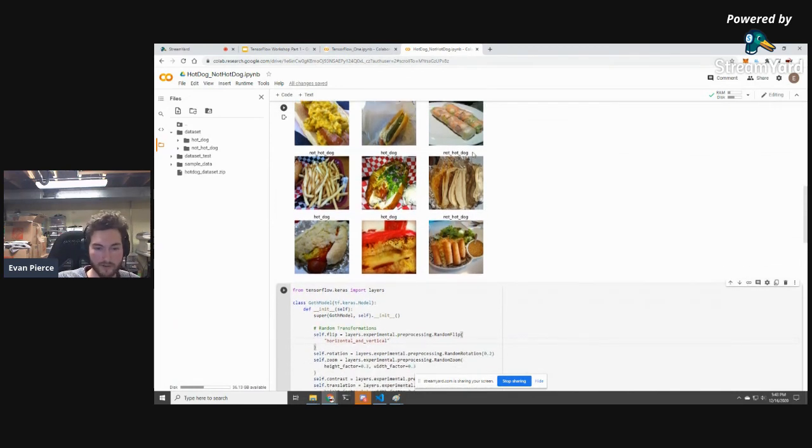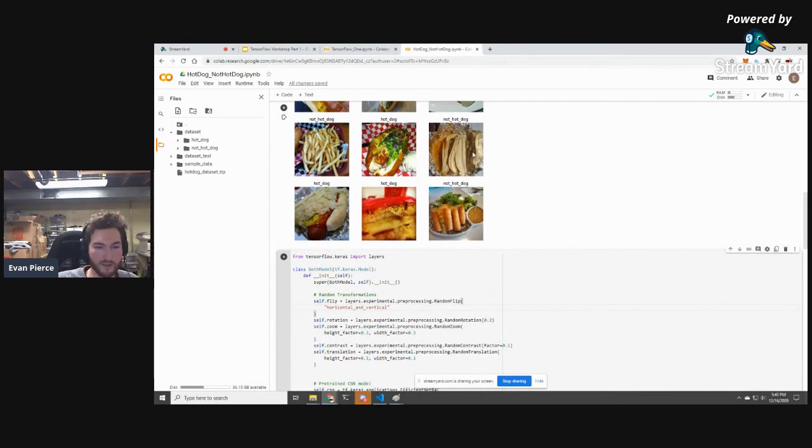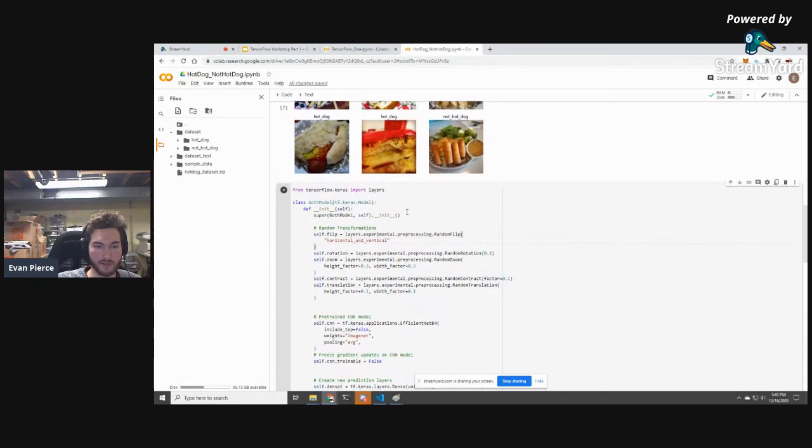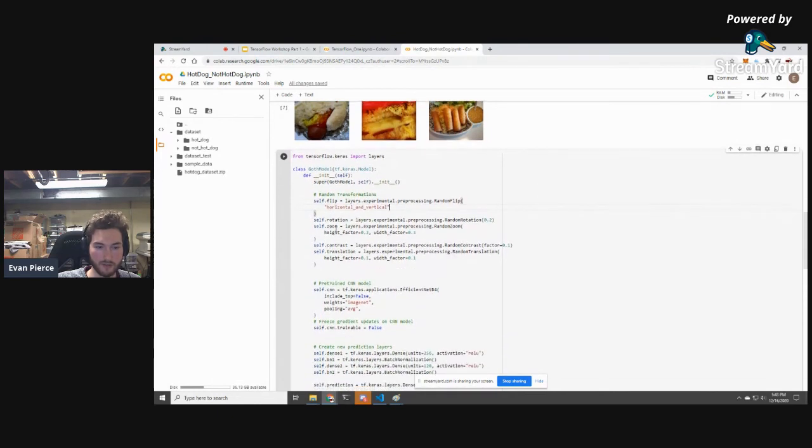So we can kind of fake more data for the neural network by applying random transformations to the image. So in this case, we're going to randomly flip the image. We're going to randomly rotate it. We're going to randomly zoom in on it. We're going to randomly change the contrast, and we're going to randomly translate this image.